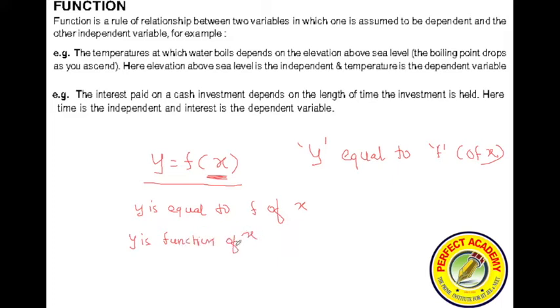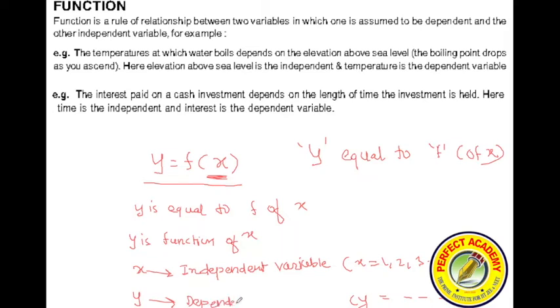Now in this case, x is called the independent variable, and y is called the dependent variable, because you can choose values of x like 1, 2, 3, and accordingly you will be getting y values. Y is dependent. So have you understood the basic concept of functions? Yes or no?